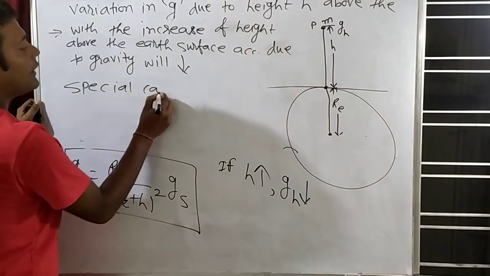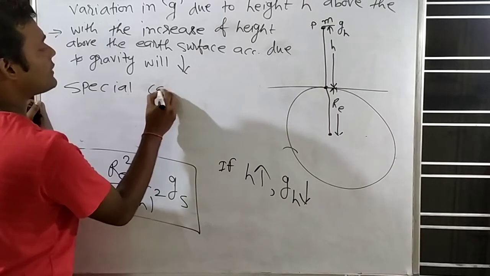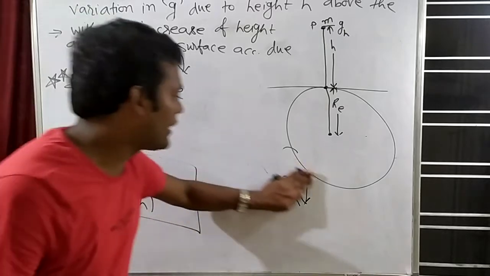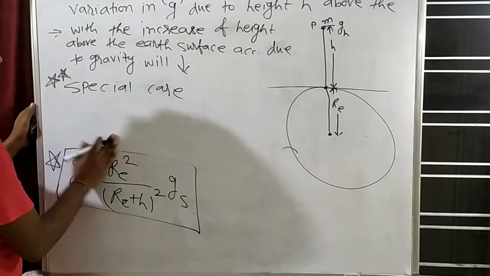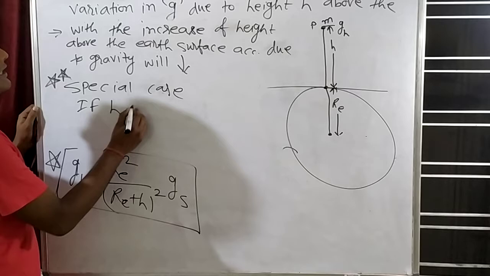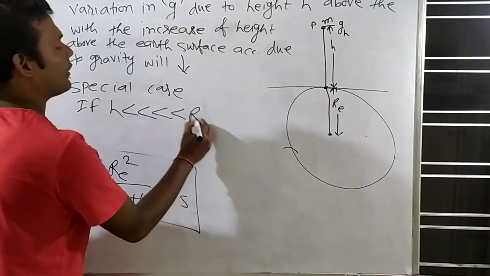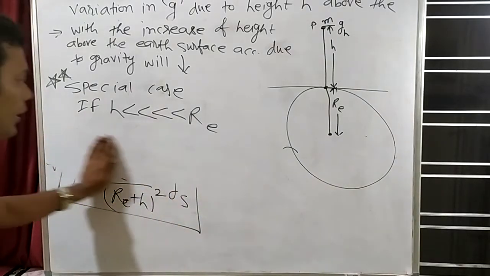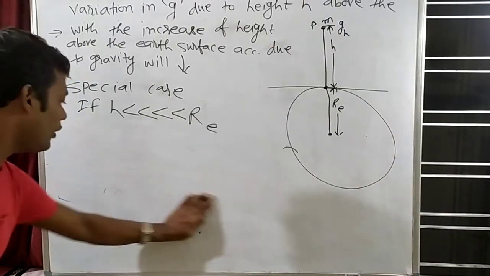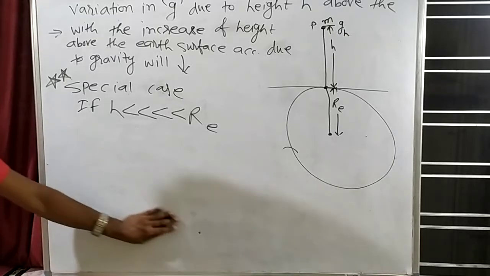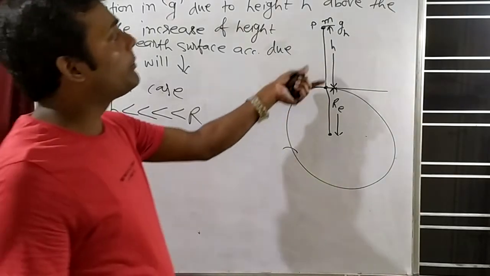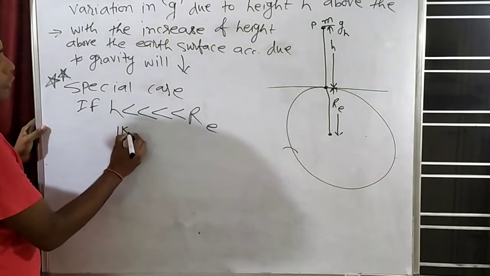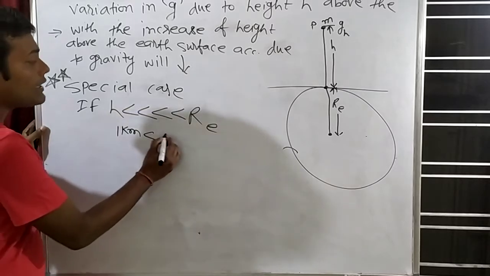What is the special case? Try to understand. If h is very less than Re, then what will happen? What does it mean? That means the height above the surface is very small. For example, suppose the height is 1 kilometer. So 1 kilometer is very less than Re.